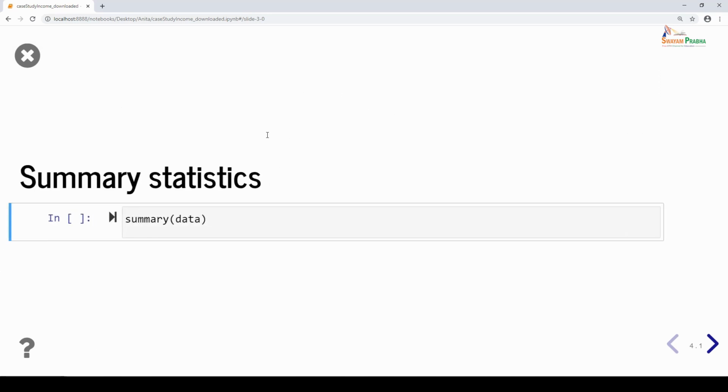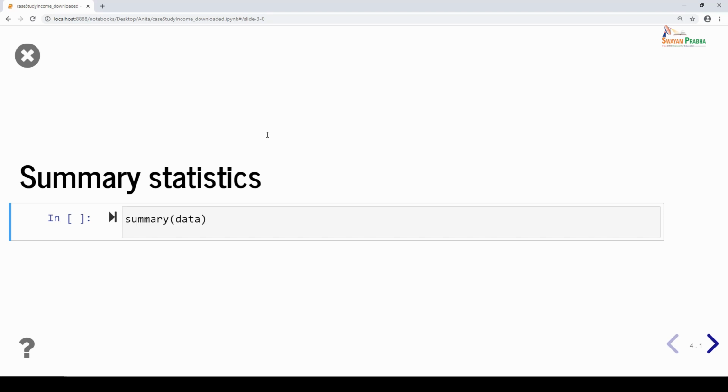All the variables have been read with the expected data type, so we don't need to go back and convert them to the desired data type. So now we can look at the summary statistics of the data frame, which basically gives us a concise summary of the spread of the data. In order to get the summary statistics, we can use the summary function.